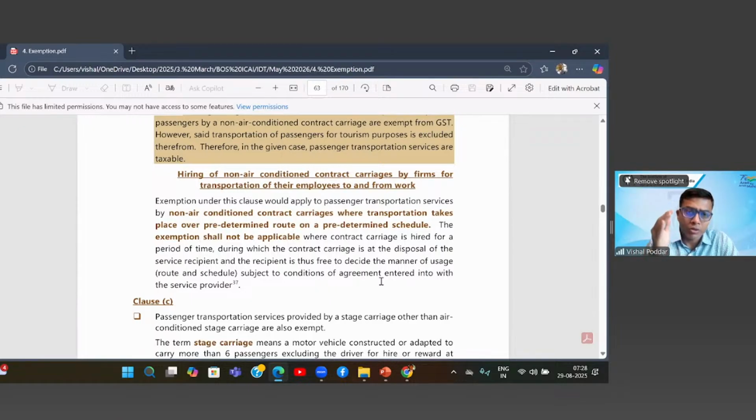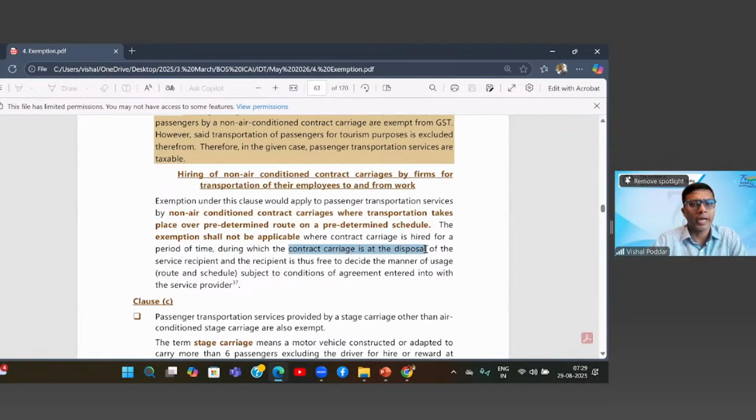But what is not exempted is what is not a transport service. How? What does the second part say? Where the contract carriage is hired for a period of time. Now, what is this period of time? I am hiring your cab for a week, for a month, and what is further given, during which the contract carriage is at the disposal.